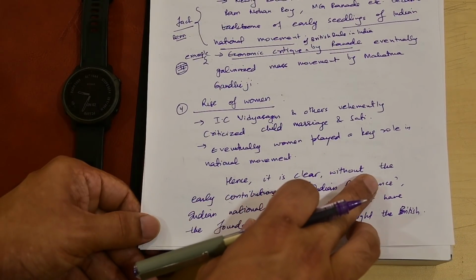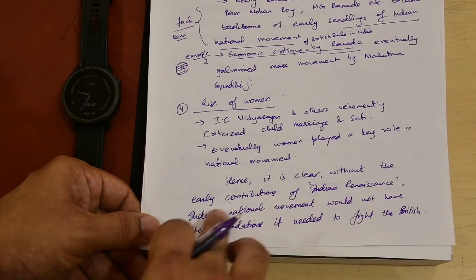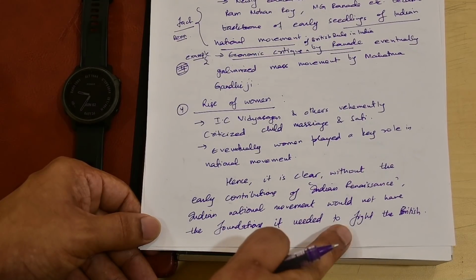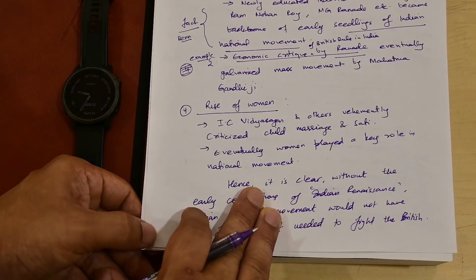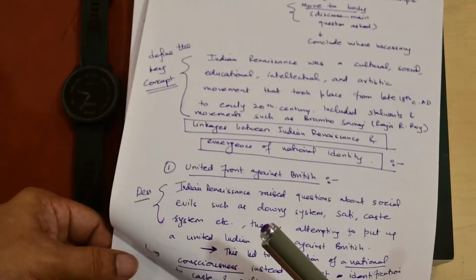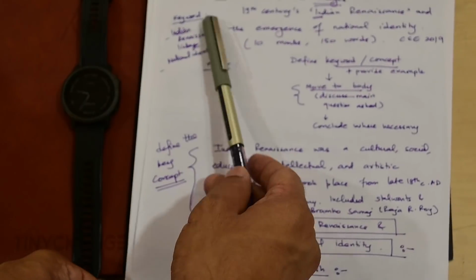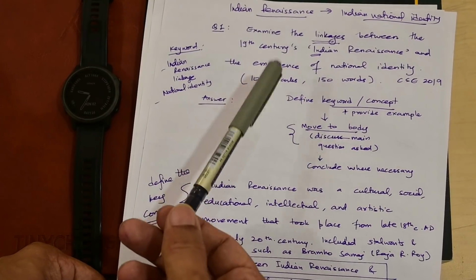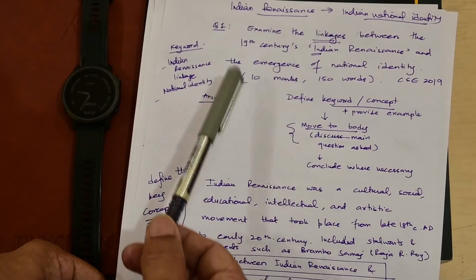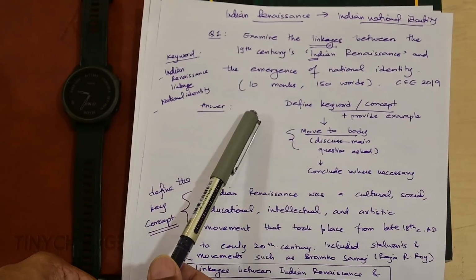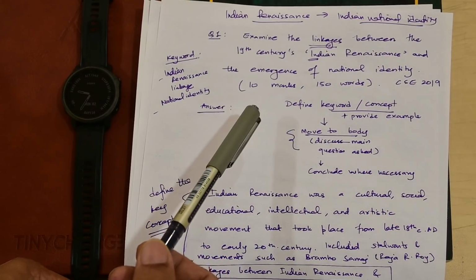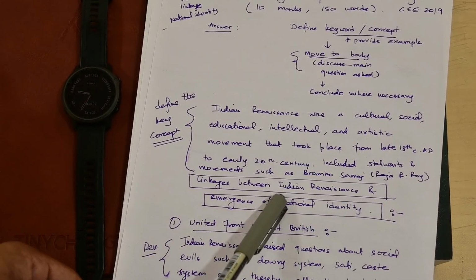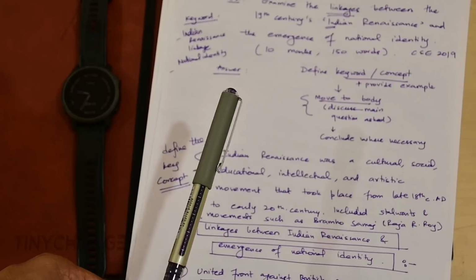Hence, it is clear that without the early contributions of the Indian Renaissance, the Indian national movement would not have had the foundation it needed to fight the British. Simple, straightforward, obvious conclusion: if we did not have the Renaissance happen in India, then what would our fight against the British look like? I'm not sure. It might not be as strong as it looked because of the Indian Renaissance. That was a natural step of our fight against the British rule and of us arising as a nation together, taking deep pride in our culture, in our roots, uniting against the British. All sections of the society were rising against the British.